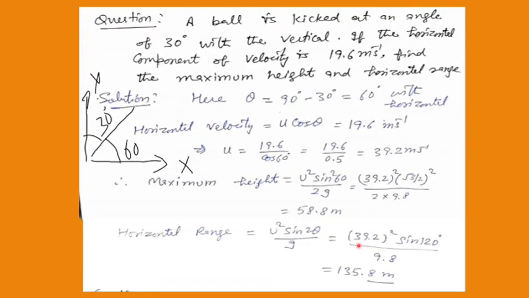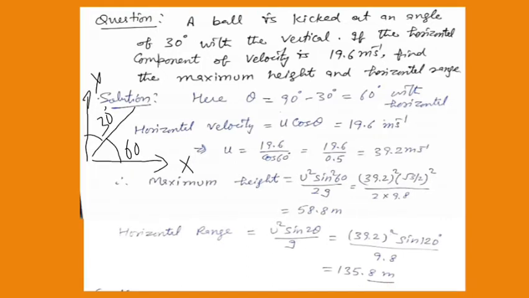You can find the maximum height by putting the value of u, which is 39.2, and sine square 60 degrees. Sine 60 is root 3 by 2, so you take the whole square of root 3 by 2, divided by 2g, that is 2 into 9.8. Of course, you are supposed to work out the calculations yourself. I am giving you the answer for your reference. It comes out to be 58.8.